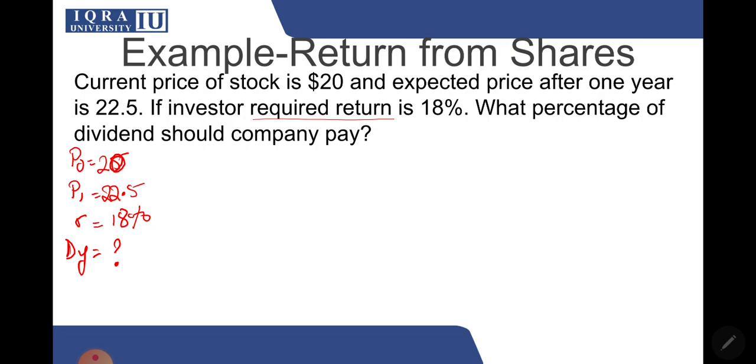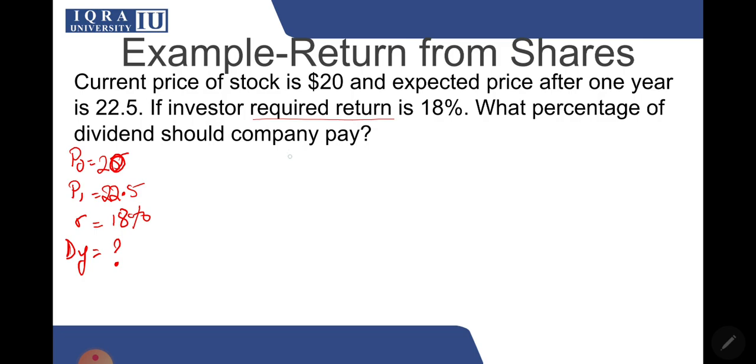Your investors need that much return in order to make an investment. That means they will not invest for anything less than the required return; that is your benchmark. Whereas expected return is what return can happen in the future. Both are different things, but they are equal when the market is in equilibrium. That's why they can be used interchangeably.